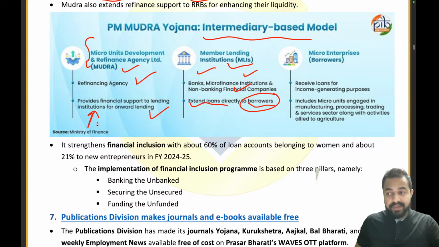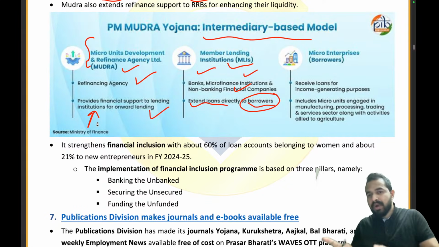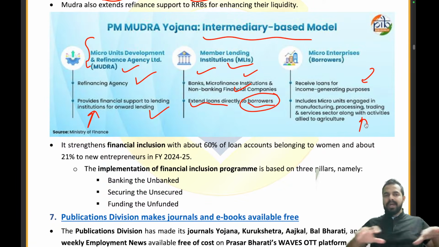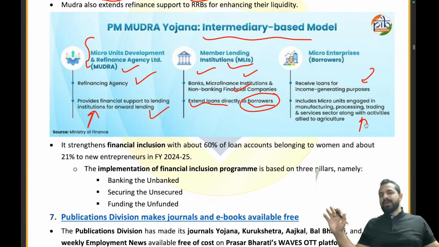See, Mudra is giving loan to lending institution and the lending institution is giving loan to the borrower. Borrower receive करेगा loan for income generating purposes. It includes micro units engaged in the manufacturing process. So the whole story we have covered with the help of a single snippet only, right?